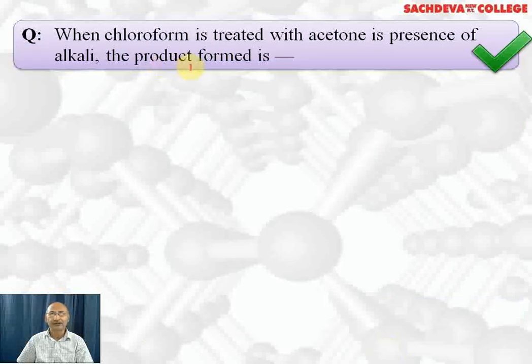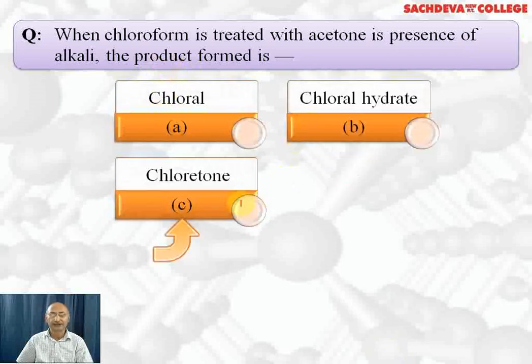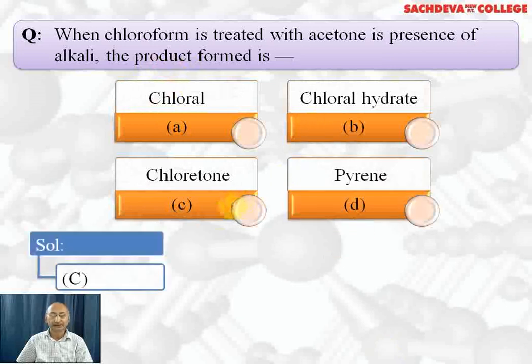When chloroform is treated with acetone in presence of alkali, the product formed is chloral hydrate, chloretone, or pyrene. The correct answer is C part, that is chloretone. Chloretone is a hypnotic and used as a sleep-inducing drug.